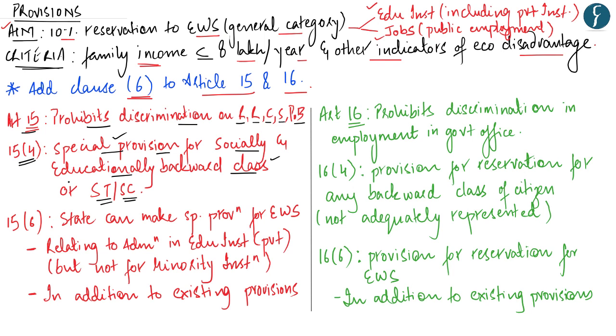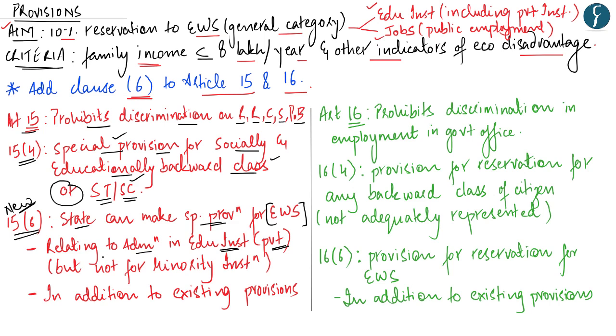Please remember that the article uses the word "or". Hence, the scope of Article 15 is not just limited to socially and educationally backward class, but also extends to the SC and the STs. But now, this 124th Constitutional Amendment wants to add a new subclause to Article 15, that is subclause 6, which says that the state can make special provision for the economically weaker section of the society relating to their admission in educational institutions, including the private institutions, whether they are aided or not aided by the government.